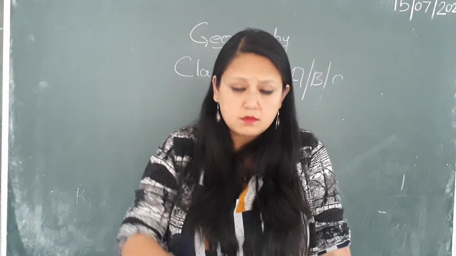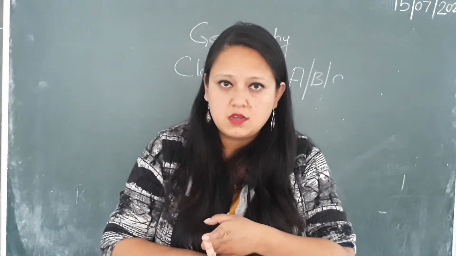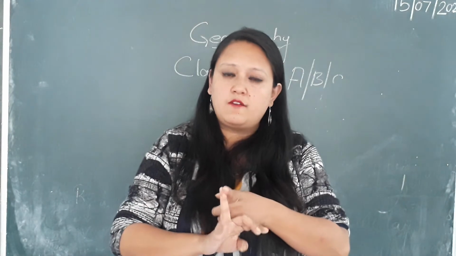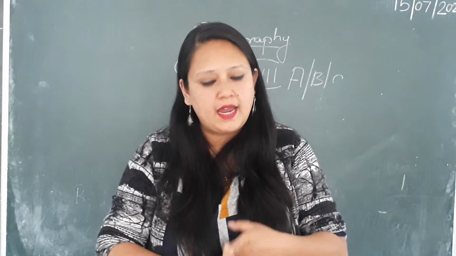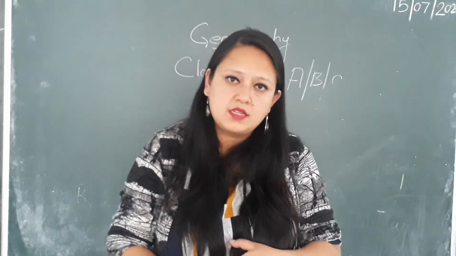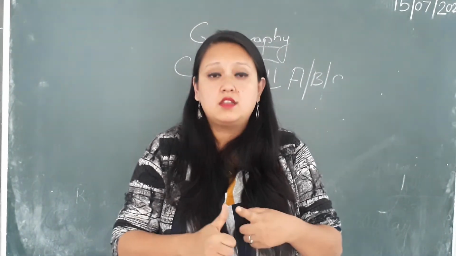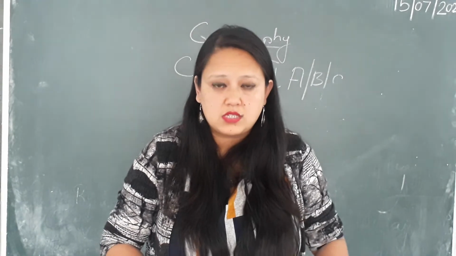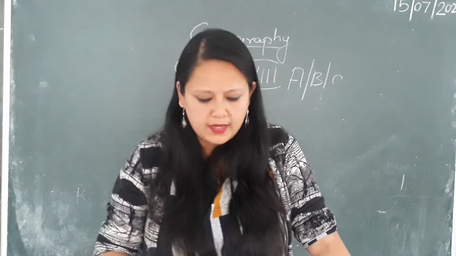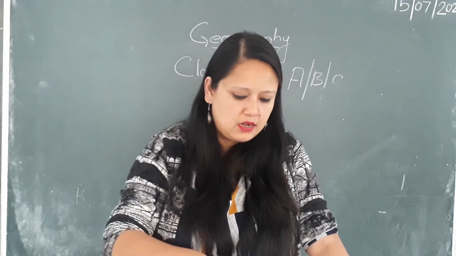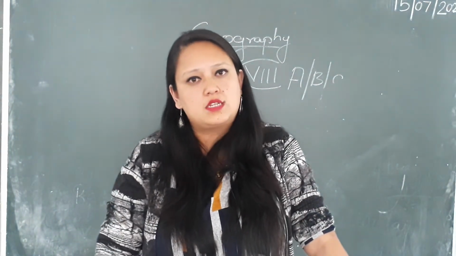So here we've done 4 causes of migration. First is the economic cause, that means that it's to earn money or for looking for jobs. Second one is social migration, that is you want to be close to your friends and your families. The third one is political migration, war or fear of persecution by the government. And the fourth one is environmental causes, that means because of occurrence of earthquakes, floods, volcanoes, people living in these areas where there is frequent occurrence of earthquakes, volcanoes, they tend to move from these places to some other place.